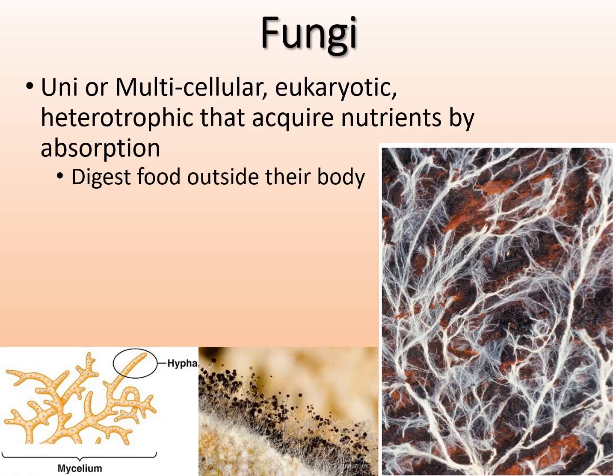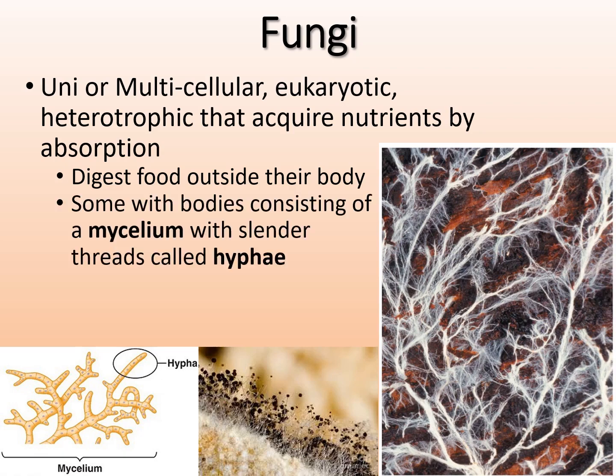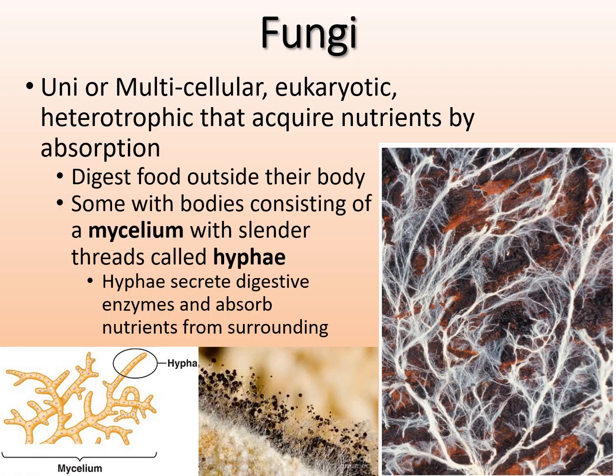So we have to ingest food and digest it internally, whereas fungi actually secrete digestive enzymes outside and break down the substances, and then they absorb those nutrients that they've broken down from their surroundings or from the soil.